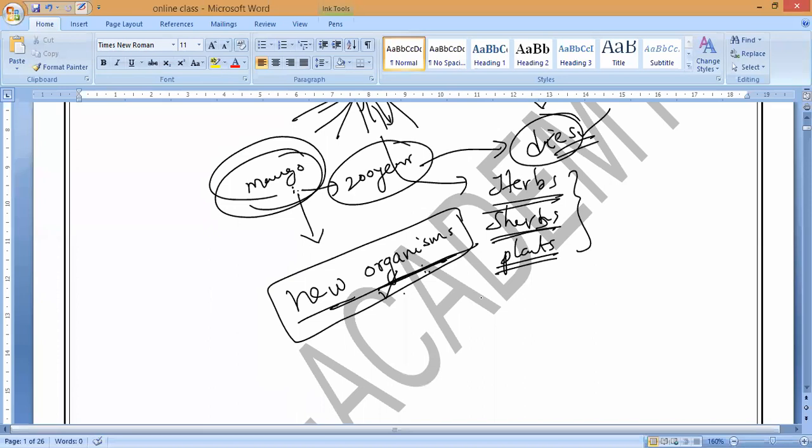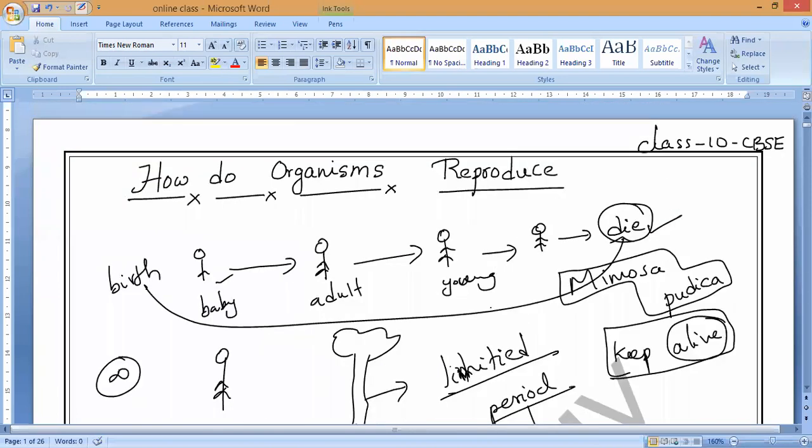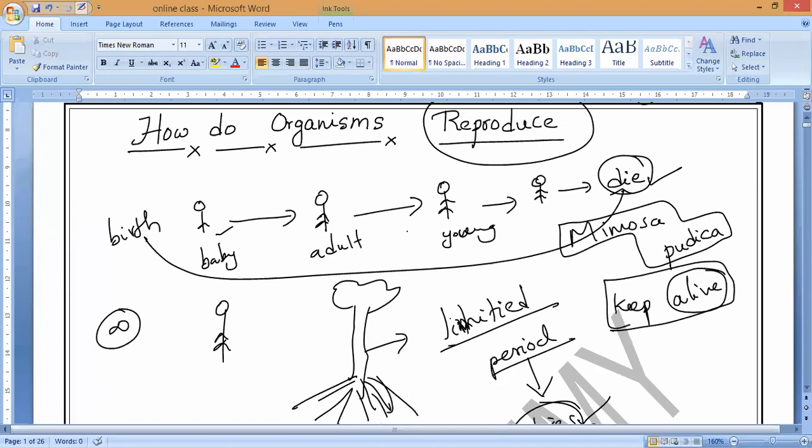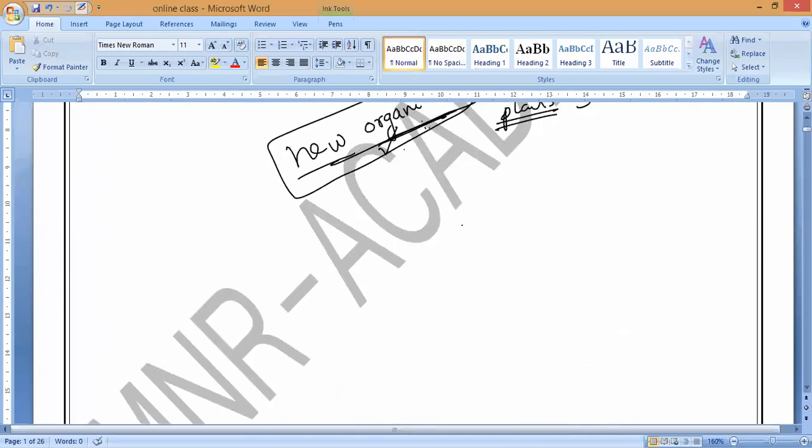This is what our chapter is about. What is that called, guys? It is known as reproduction. That is how organisms reproduce. In this chapter we will study how already existing organisms make new organisms, what methods they follow, and how plants and animals produce new organisms, new babies, offspring, to replace themselves. That is what we will study in this chapter.